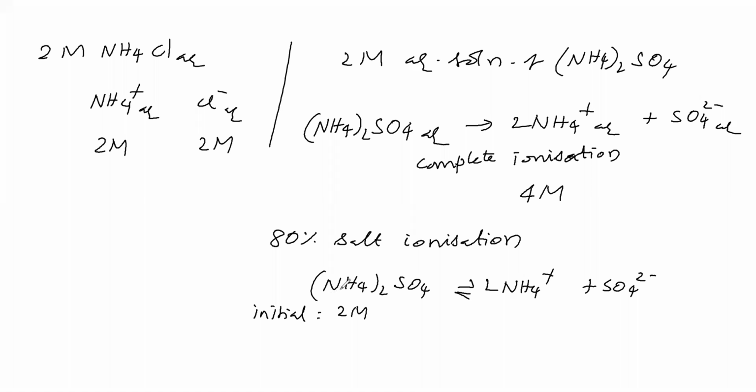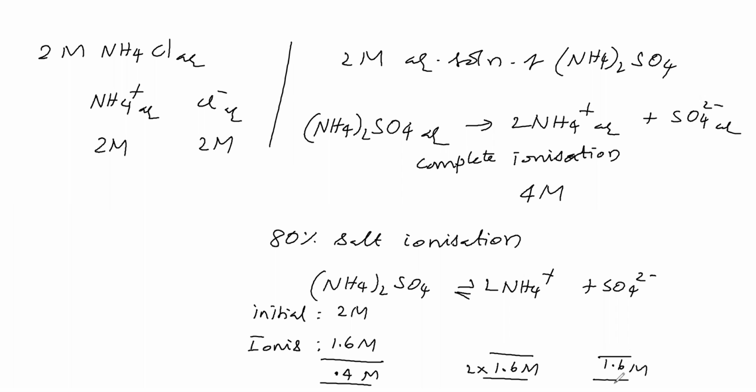How much ionizes? They said 80%. 80% ionizes means 1.6 molar of the ammonium sulfate is ionizing. The remaining is not ionizing. Therefore the ammonium ion produced is 1.6 molar into 2, and the sulfate ion produced is 1.6 molar.